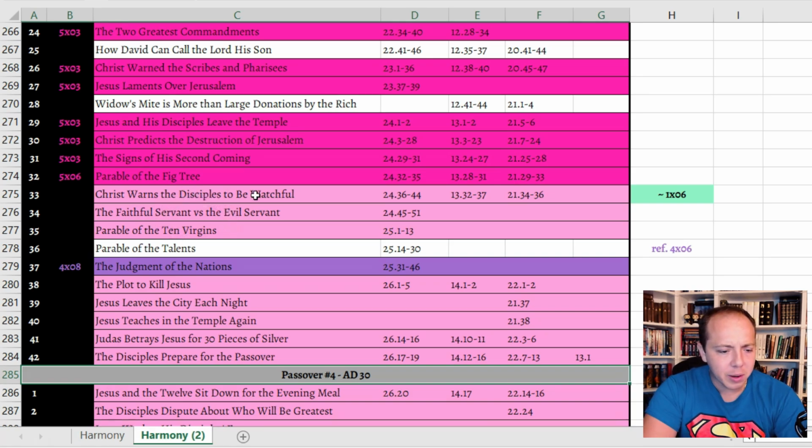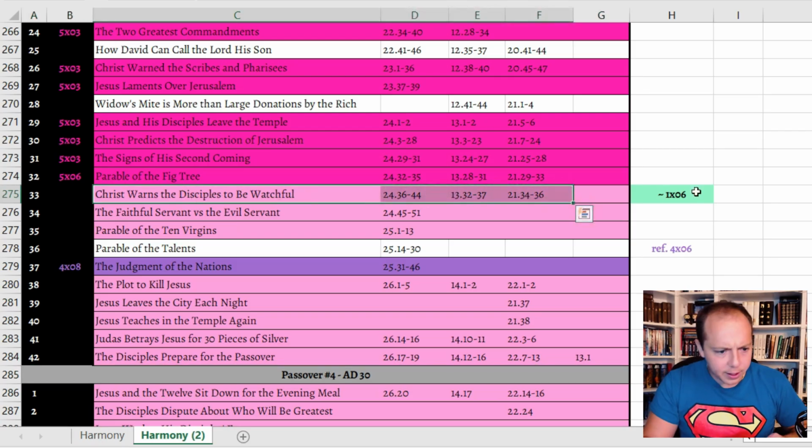Christ warns the disciples to be watchful. The faithful... Let me go look at that real quick. Matthew chapter 24, verses 36 to 44. So some of the stuff in the Olivet Discourse, they did just skip over.